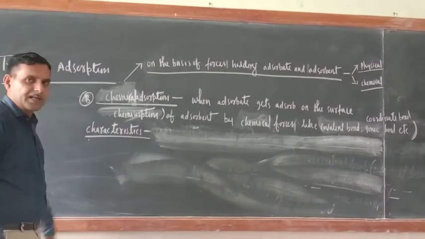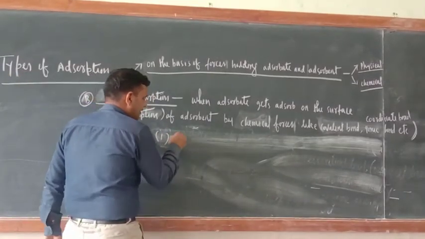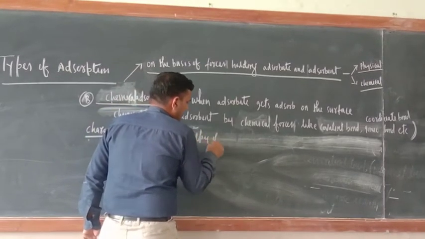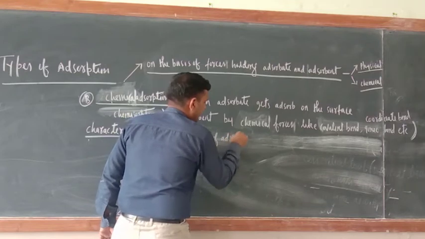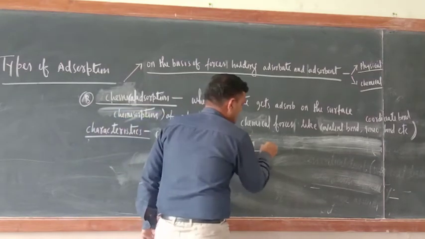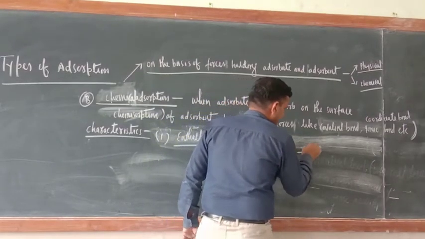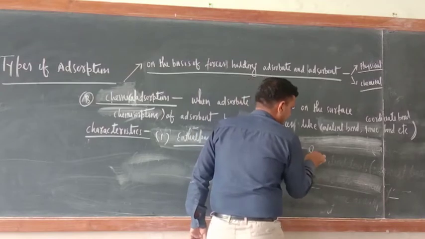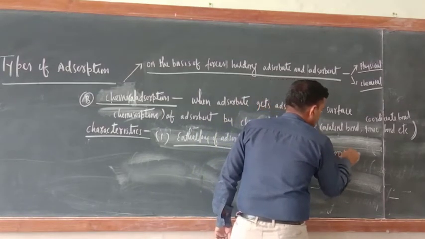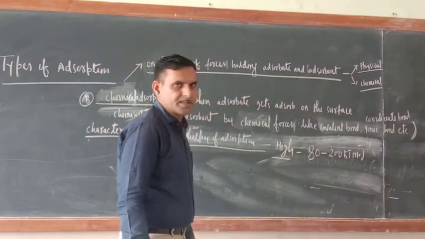Now what about the characteristics? The first characteristic is enthalpy of adsorption. So just see, its enthalpy of adsorption is very high. It is near about 80 kilojoule to 200 kilojoule mole inverse.